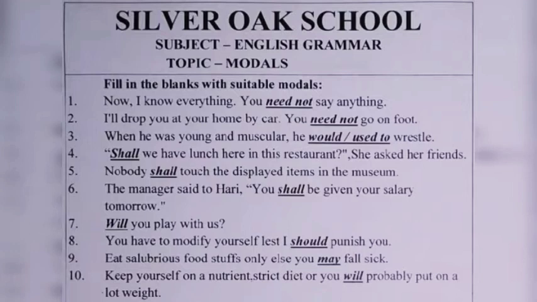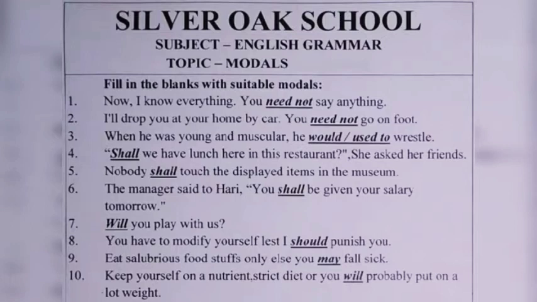The sixth sentence is, the manager said to Harry, you shall be given your salary tomorrow. If the sentence shows pure future, meaning normal sentences of future, we use shall for I and we, and will for the rest of the pronouns and names. But if there is the sense of determination, intention, threat or promise, we do vice versa. That is, we use will with I and we, and shall with the rest of the things. And here in this sentence, the sense is of promise. That is why we have used here shall with you.